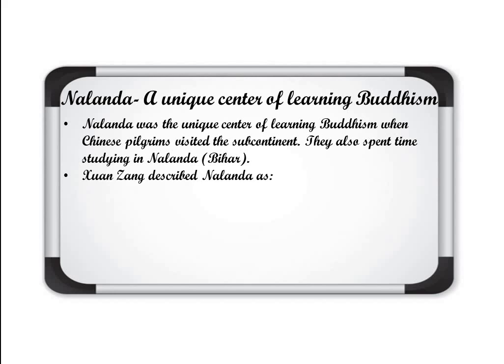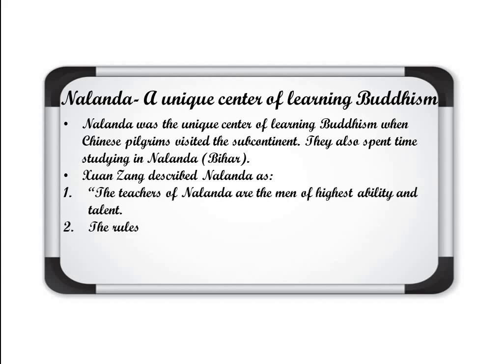When Chinese pilgrims visited the subcontinent, they also spent time studying at Nalanda. Clear?